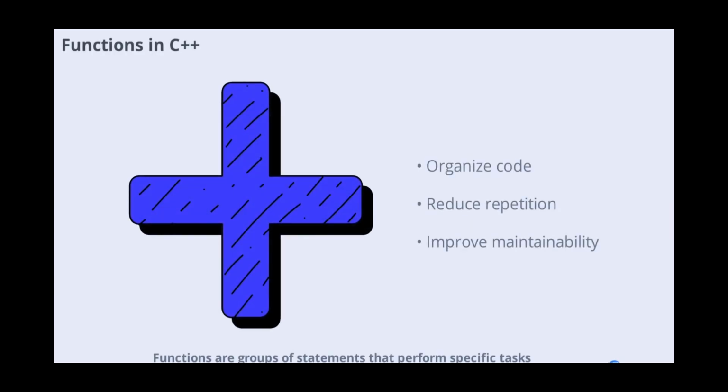Functions are groups of statements that perform specific tasks. Every C++ program has at least one function, main, but you can define your own to organize and reuse code. Functions improve code readability, reduce repetition, and make programs easier to maintain and debug.